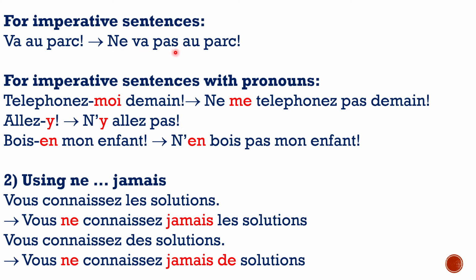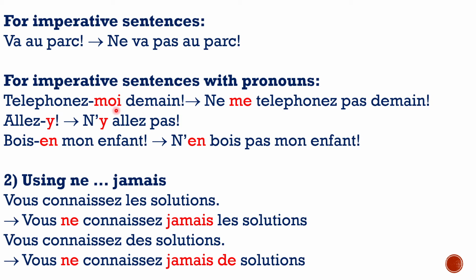Now, going one step ahead with that, what if you have an imperative sentence with a pronoun? What happens? Now, you know in a positive imperative sentence, it is the pronoun which goes after the verb, which is separated from the verb by a hyphen. What will happen in this case? So, téléphonez-moi demain, excuse me, there are two accents missing here. Téléphonez-moi demain is call me tomorrow.